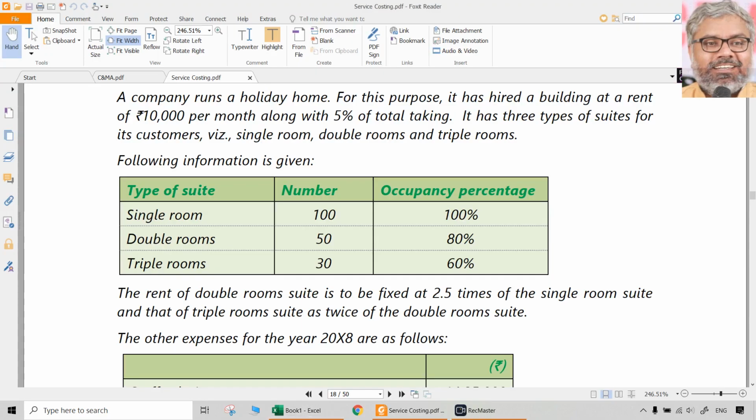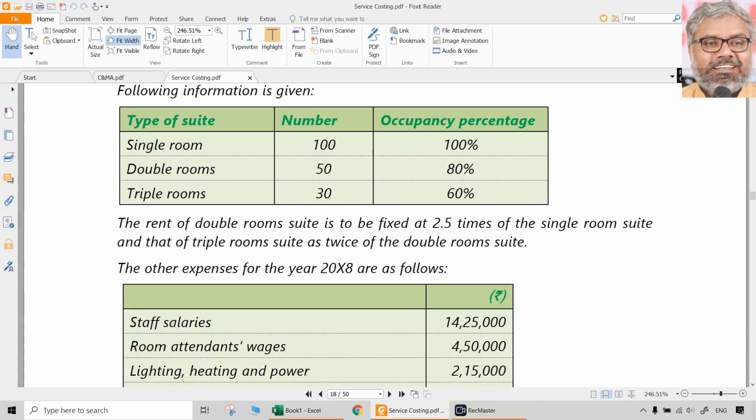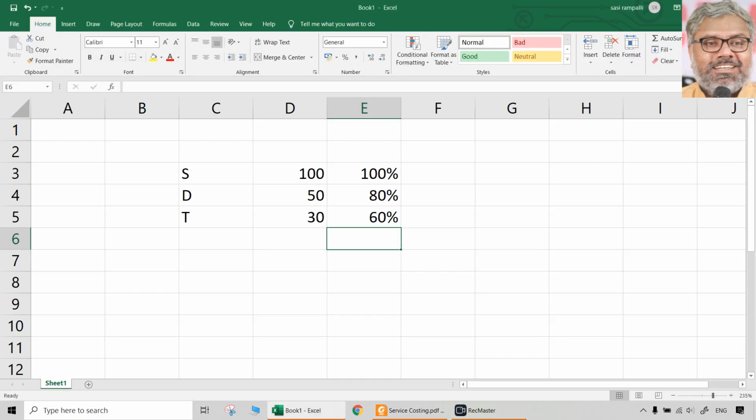Okay. Then the rent of double room suite is to be fixed at 2.5 times of the single room suite, and that of triple room suite is twice that of double room suite. So we have to find out the equivalent numbers then. So we can find out number of rooms also equivalent.